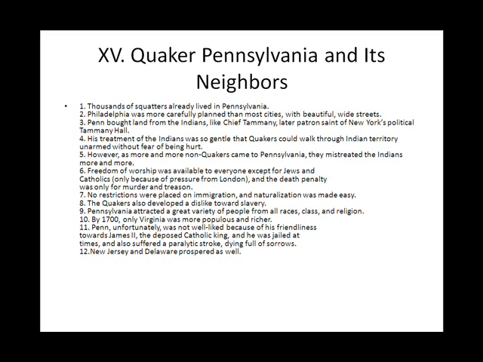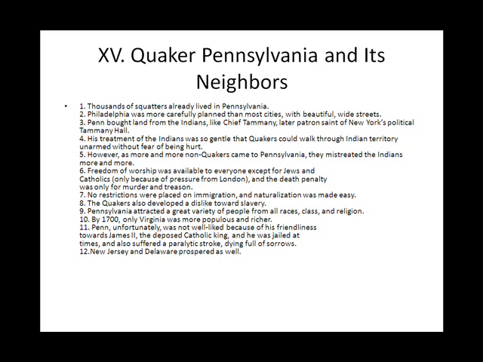8. The Quakers also developed a dislike towards slavery. 9. Pennsylvania attracted a great variety of people from all races, classes, and religions. 10. By the 1700s, only Virginia was more populous and richer.